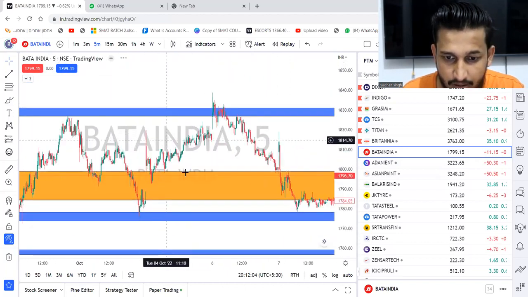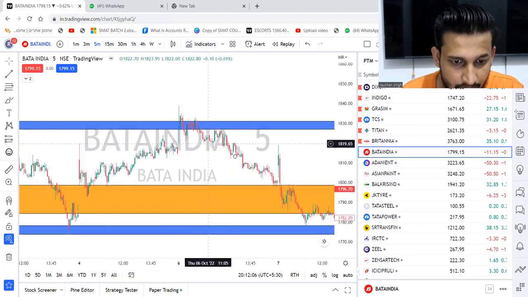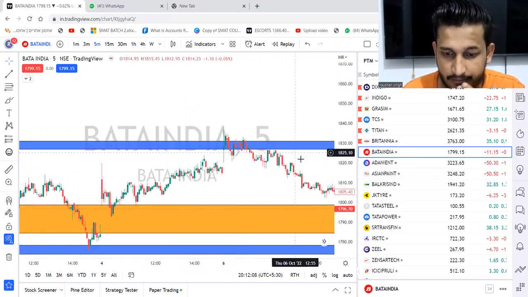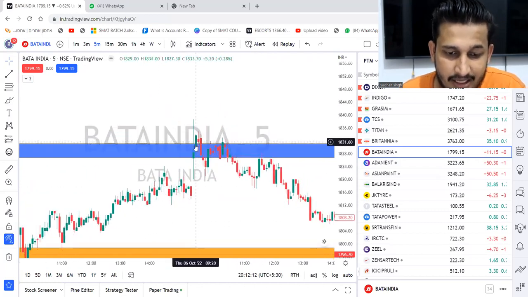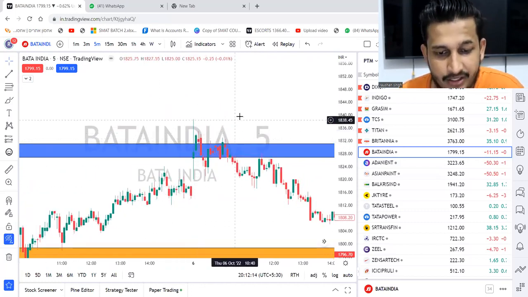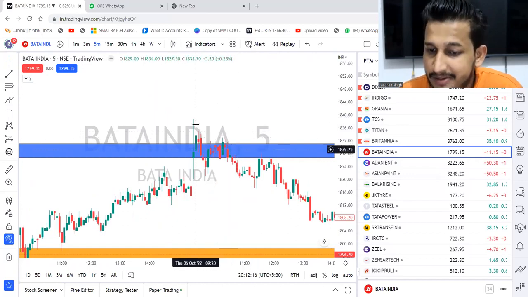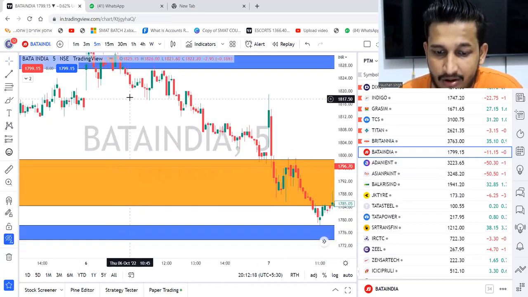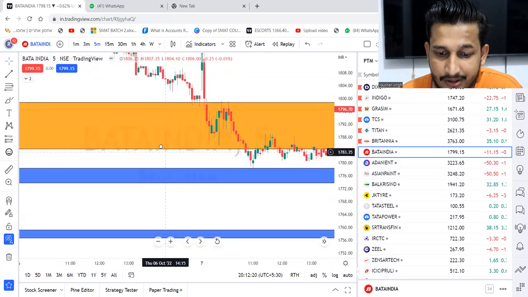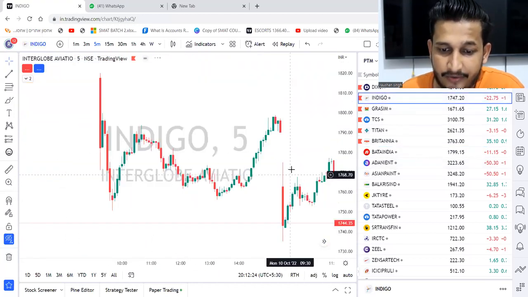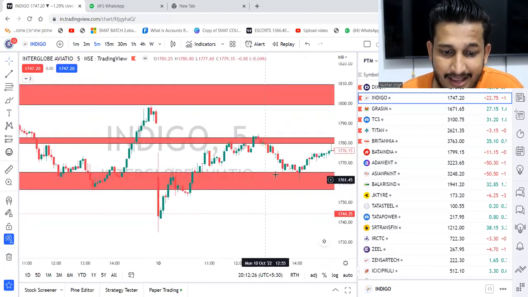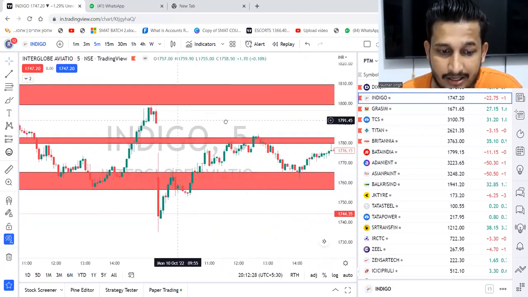Over here, again, this is a support for me. Okay, sorry, this is a resistance for me. If you think that this resistance has broken, then you are trapped. This will be a trap. This has not given you a breakout. What happened? Market came downside, right? So it's better that you wait for a retest rather than directly going for the selling side.